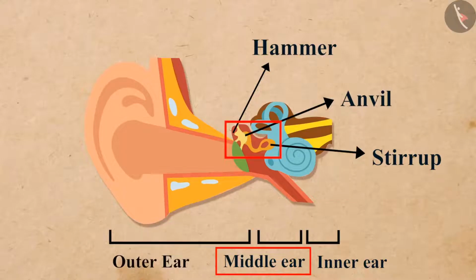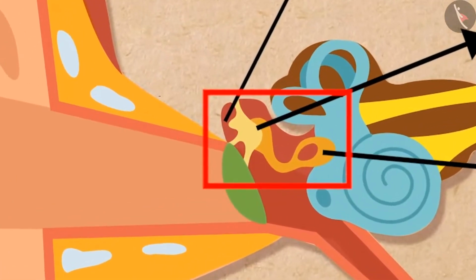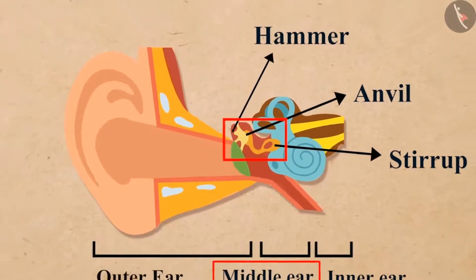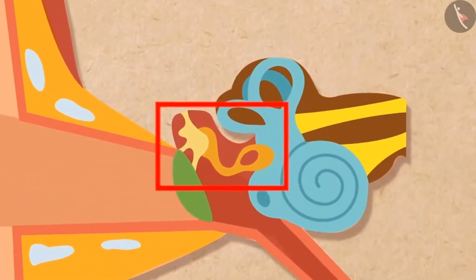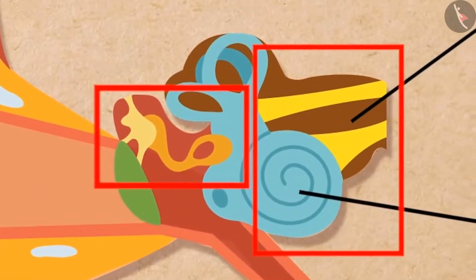Then, the three bones, the hammer, the anvil, and the stirrup of the middle ear, amplify the vibrations. After that, the middle ear transmits the amplified pressure variations received from the sound wave to the inner ear.